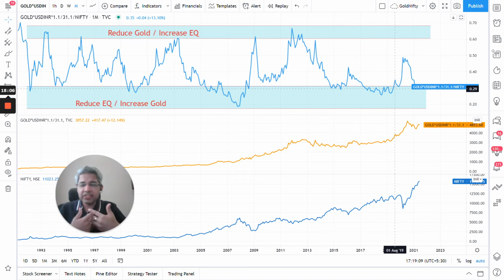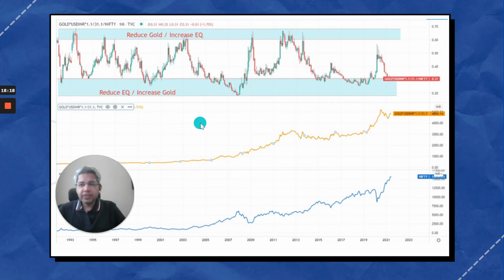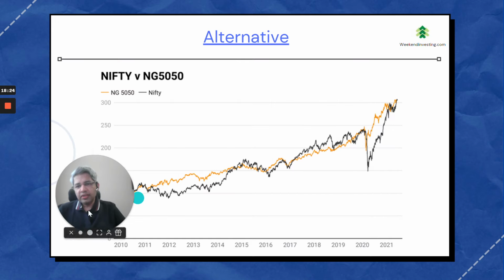But this is just a sort of a parameter that you can use if you wish to have a way of allocating to equity and gold. So this is just a small reference to such tools that you can have to improve your returns.